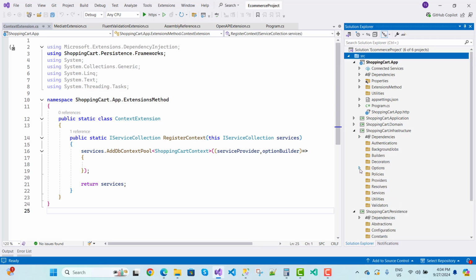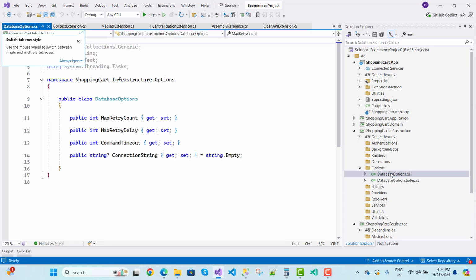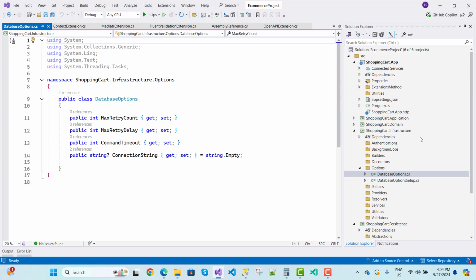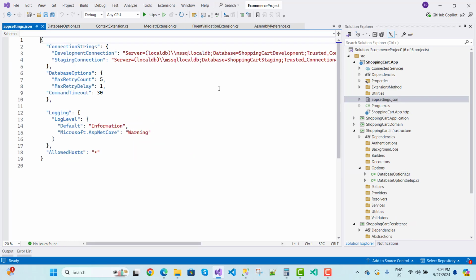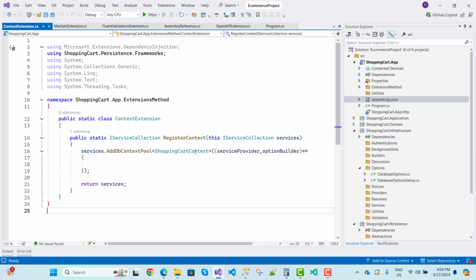Here we have the database options class, and these are properties that exist in the appsettings.json file, like max retry count and so on. That was already configured in earlier video tutorials. Now I want to register these database options here first.